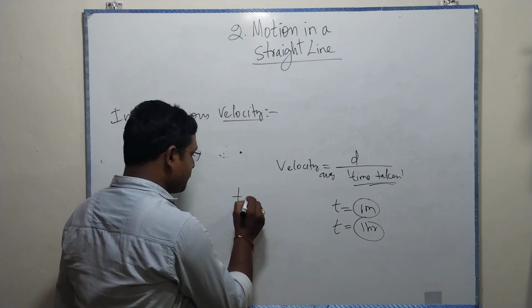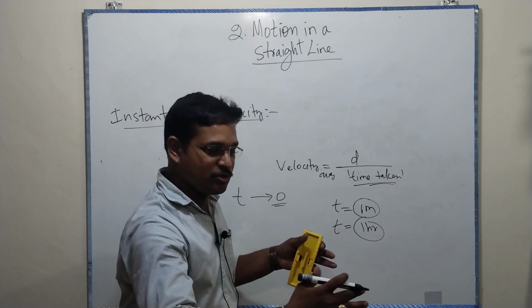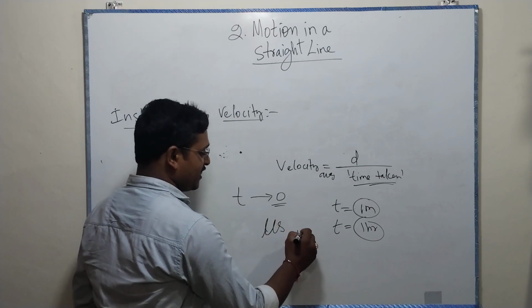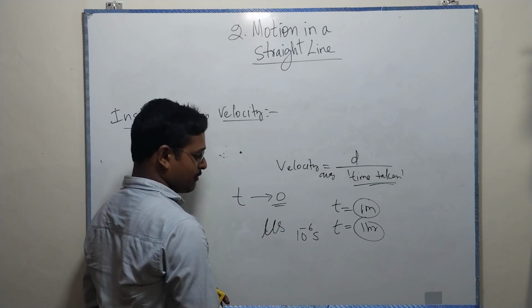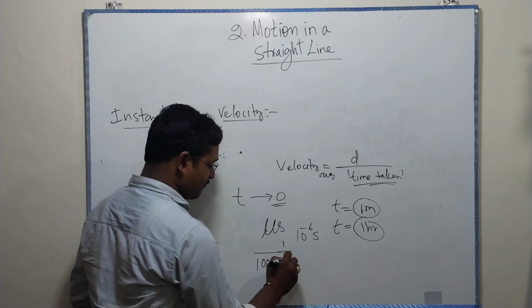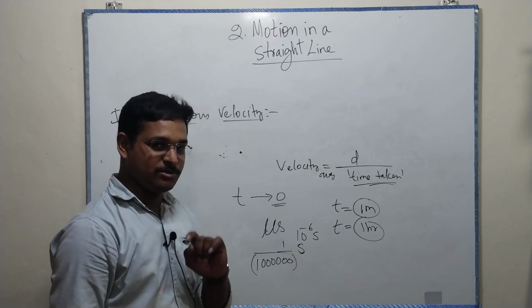But if time t tends to 0 but does not reach 0, maybe a microsecond, 10 power minus 6 second, that means we have to make 1 by 1,000,000 parts of a second.